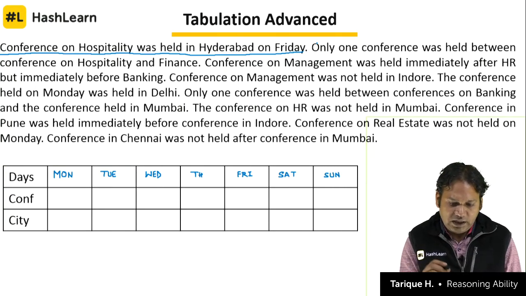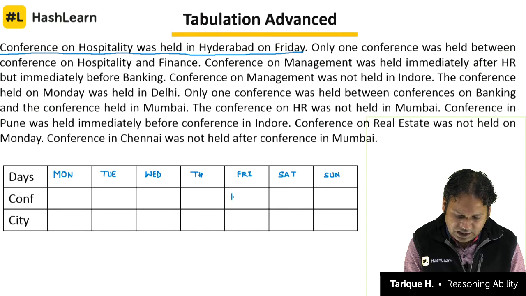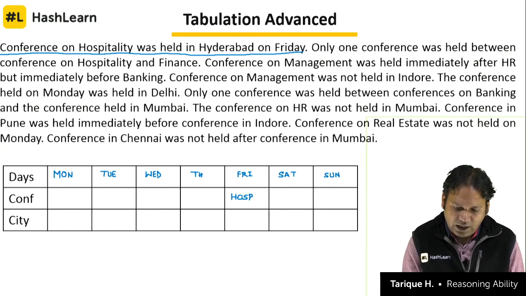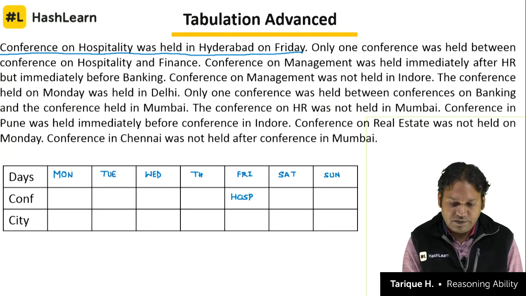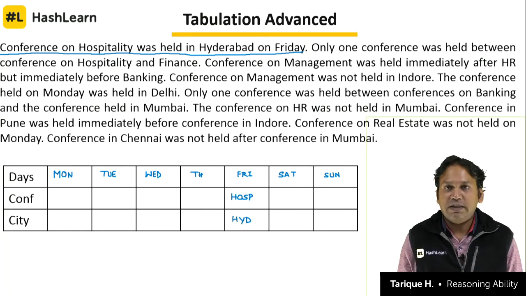First we know that the name of the conference on Friday is hospitality. Just let's write down here HOSP, hospitality. And the city on Friday is also given to us, that is Hyderabad. So let's write down HYD here, the name of the city. So first clue that is there is a direct clue. We know that the conference on Friday is hospitality and the name of the city is Hyderabad.